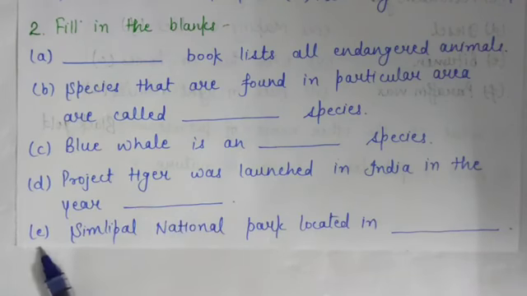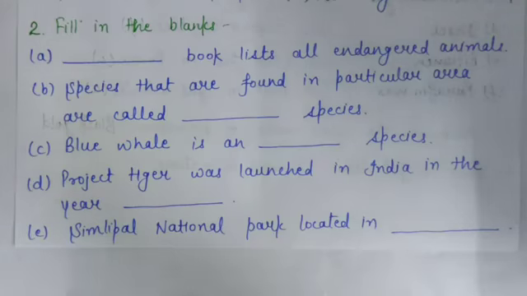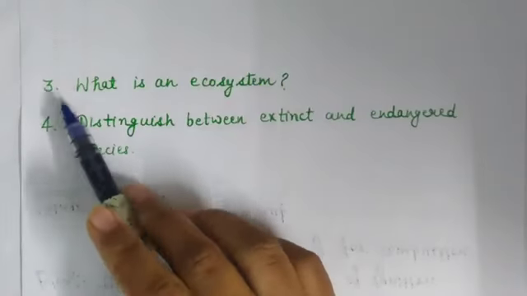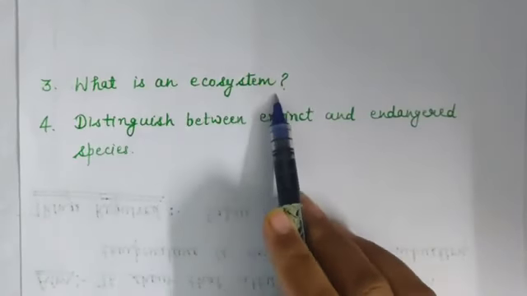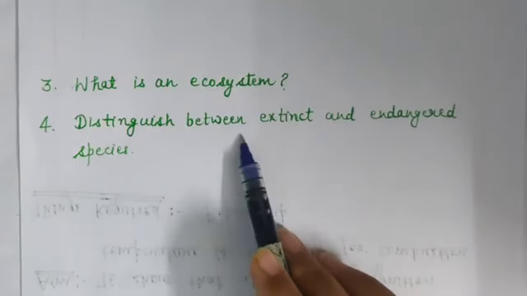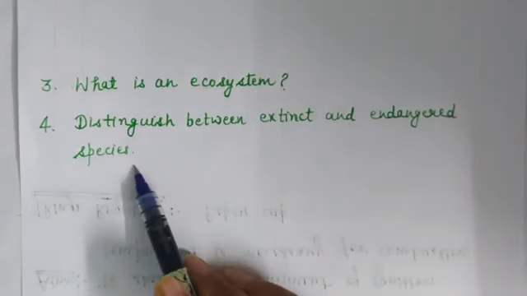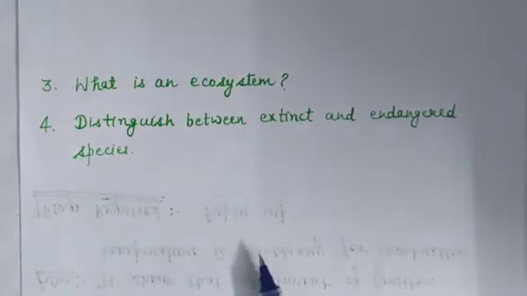E part, Simlipal National Park is located in dash. Question number 3, what is an ecosystem? Question number 4, distinguish between extinct and endangered species. So these are 4 questions you have to do in your fair notebook today. So this ends for today's lecture. Thank you.